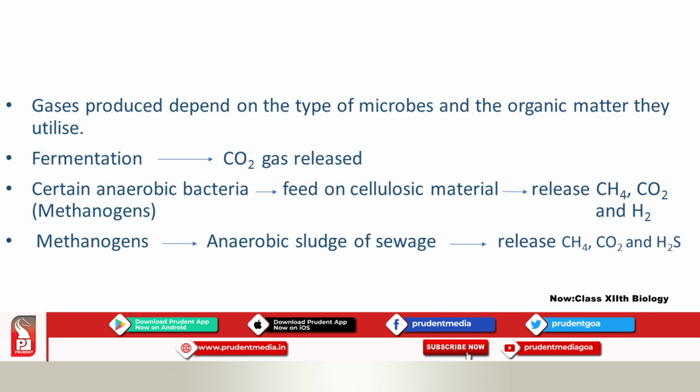It is there in your textbook, page number 176. Anaerobic bacteria, the methanobacterium, which are present in the rumen of the cattle, are called methanogens. These methanogens feed on the cellulosic material. In the biogas plants, they feed on cellulosic material because the dung contains cellulose, as cattle eat plants. They release methane, carbon dioxide and H2S. Please make a note, this is a summary.